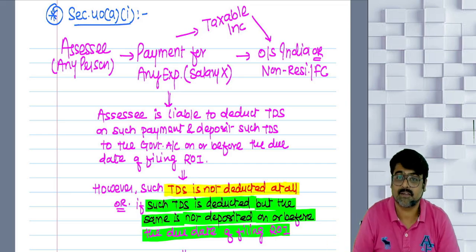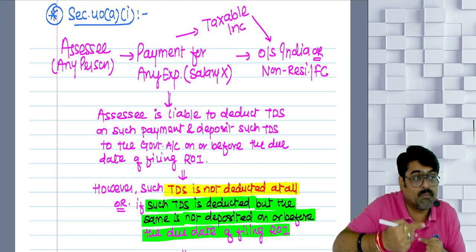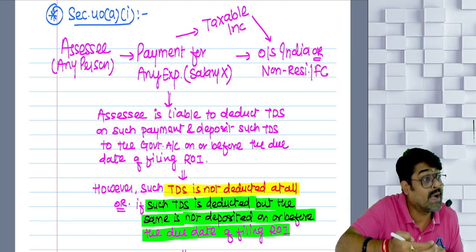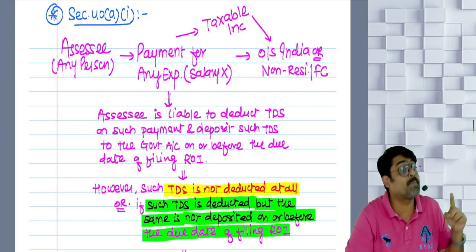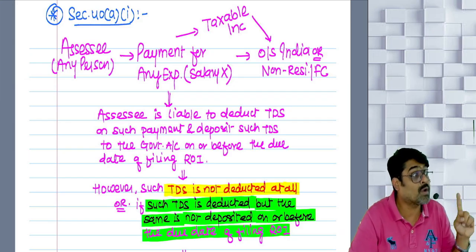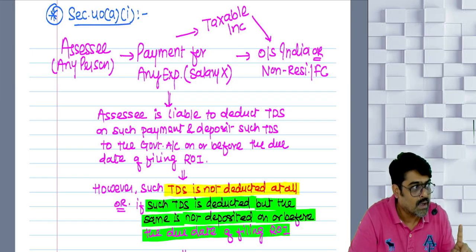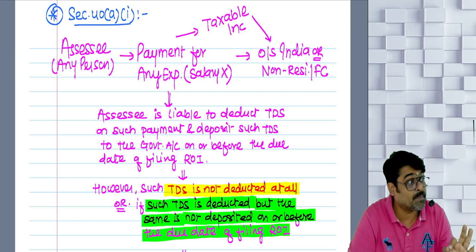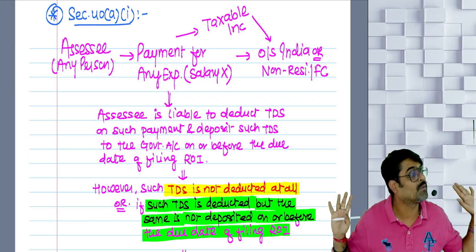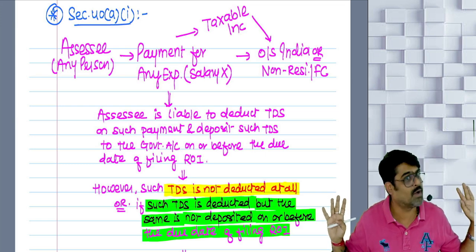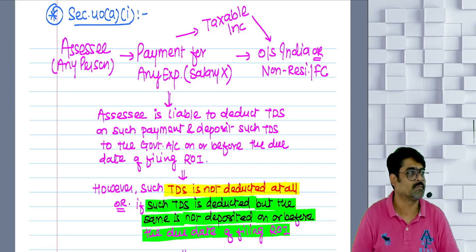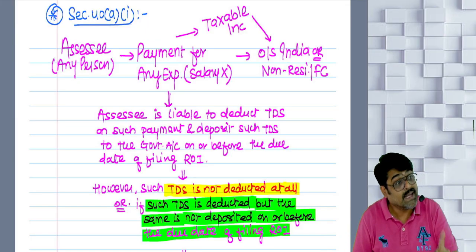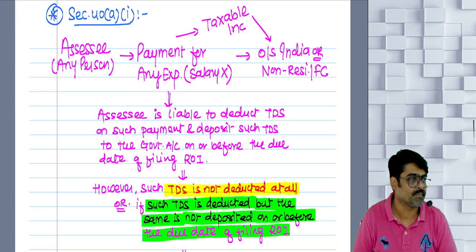This section says that whatever payment you have made, on that you have not deducted TDS, or you have deducted TDS but you have not deposited to the government on or before the due date of filing your ROI, 100% of that payment will be disallowed. That payment will not be treated as your business expense and that will be disallowed because you have committed a TDS default on that payment.